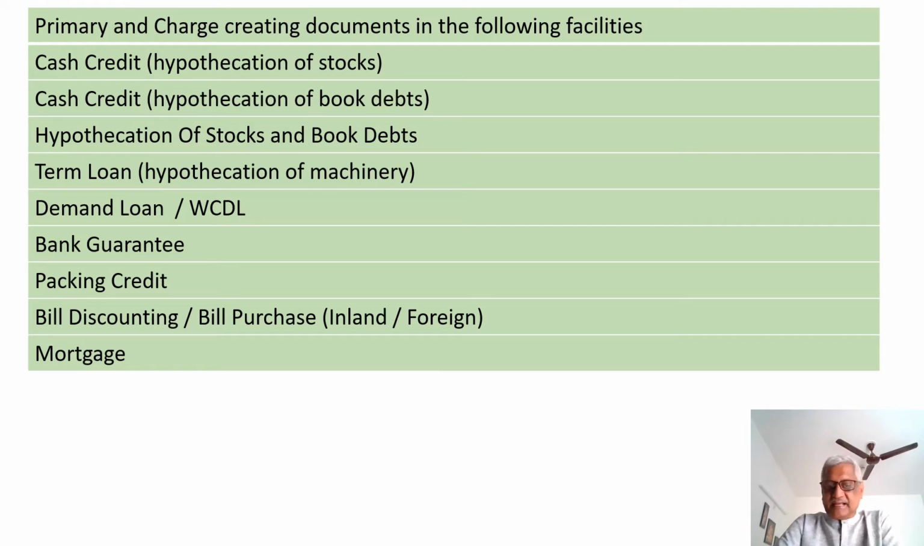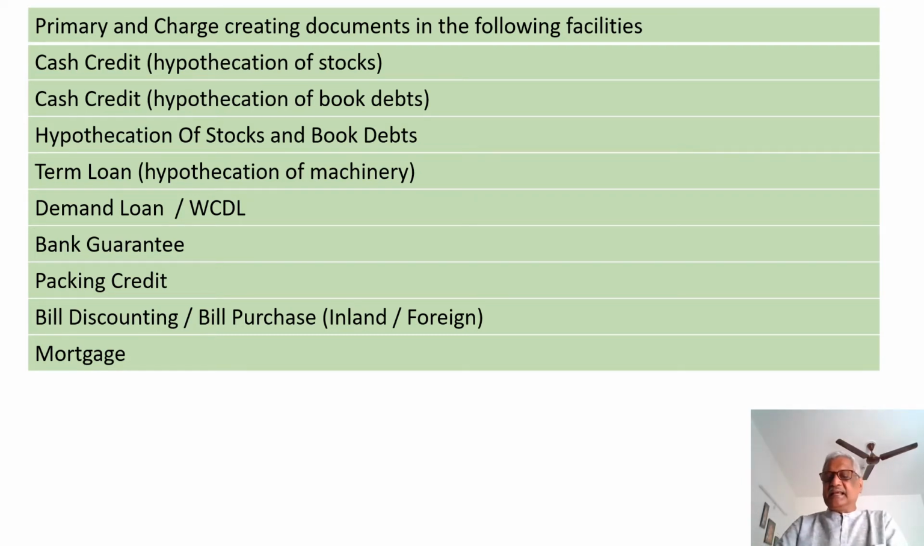In case of a bank guarantee, the primary document will be the counter guarantee. The charge creating document would depend upon the type of security that has been given. Suppose it is stock, it will be deed of hypothecation. If it is a property and a registered mortgage is created, it will be a deed of mortgage, like that.